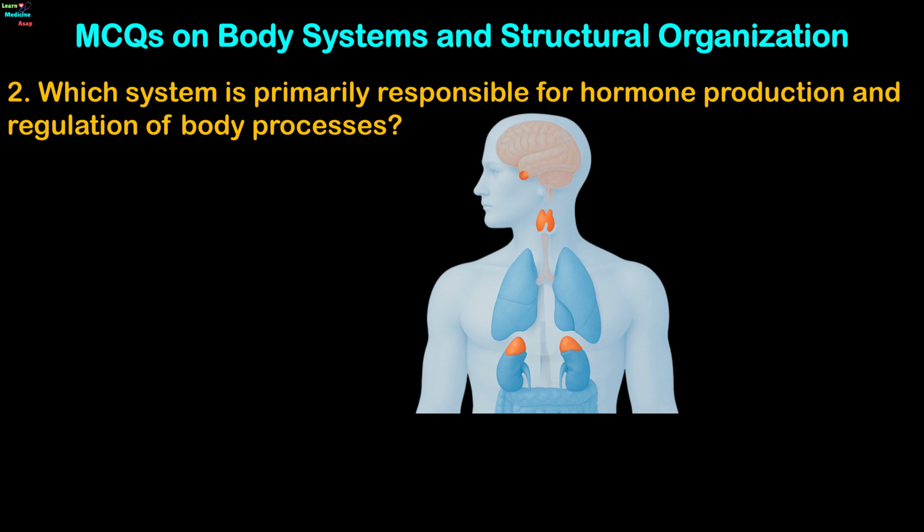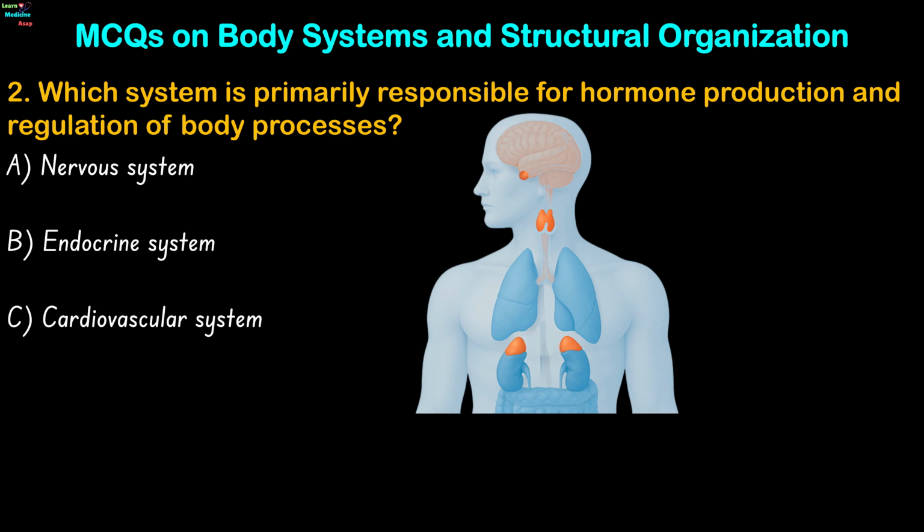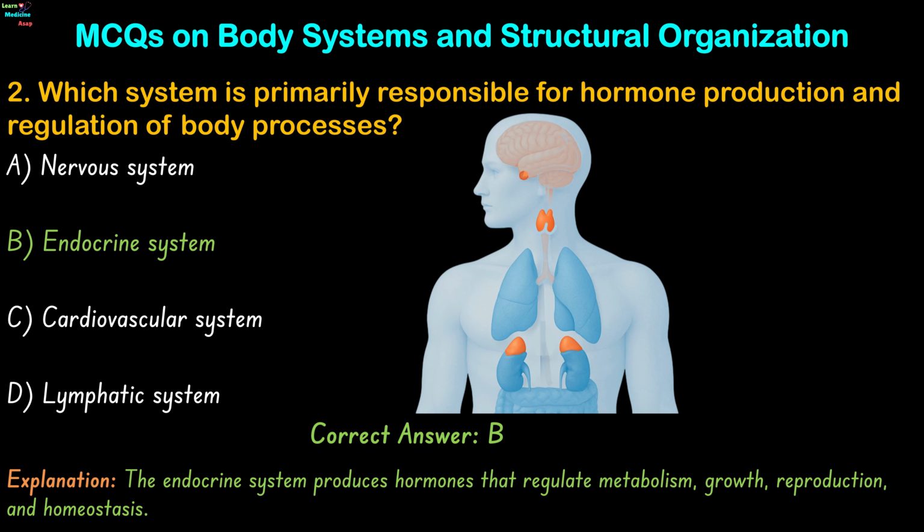Question 2. Which system is primarily responsible for hormone production and regulation of body processes? Nervous system, endocrine system, cardiovascular system, or lymphatic system? The correct answer is option B. The endocrine system produces hormones that regulate metabolism, growth, reproduction, and homeostasis.